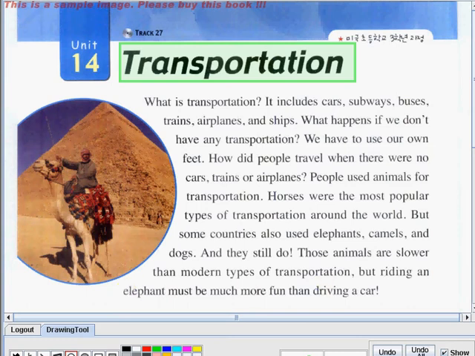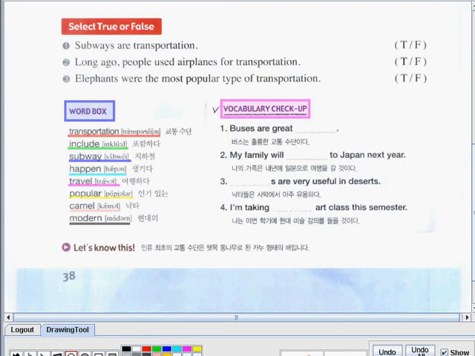So now, let's have some exercises related to this topic. Let's check the level of your understanding about the passage. Here we have select true or false. You need to identify which sentence is true and which one is false. So let's have sentence number 1. Subways are transportation. True or false?